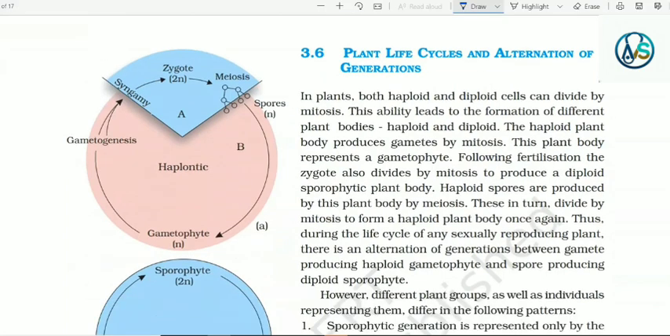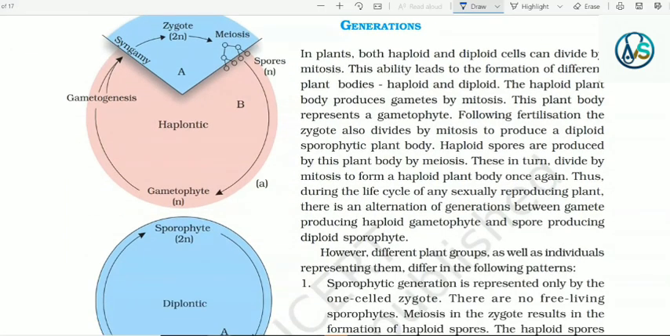3.6 Plant life cycles and alternation of generation. In plants, both haploid and diploid cells can divide by mitosis. This ability leads to the formation of different plant bodies, haploid and diploid. The haploid plant body produces gametes by mitosis. This plant body represents a gametophyte. Following fertilization, the zygote also divides by mitosis to produce a diploid sporophytic plant body. Haploid spores are produced by this plant body by meiosis. These in turn divide by mitosis to form a haploid plant body once again.